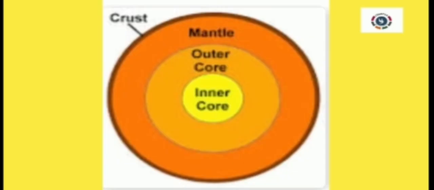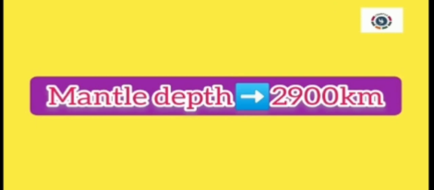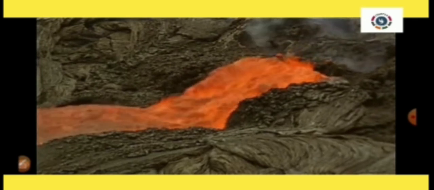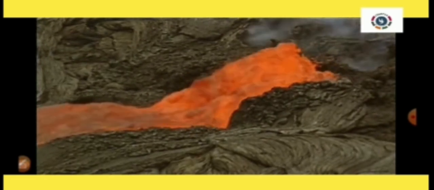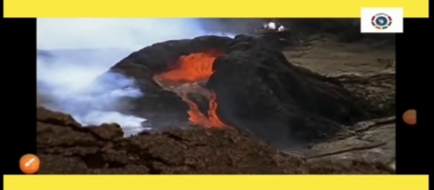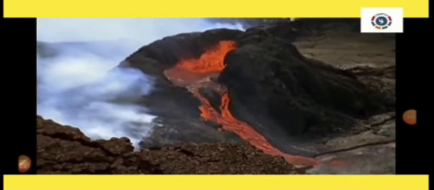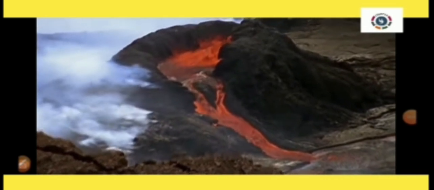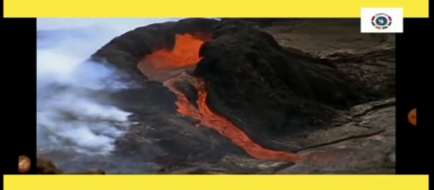Okay. The next layer is the mantle. The depth of the mantle layer is 2900 km below the crust. It is deeper than the crust layer, no, children? What is there in this mantle layer? The mantle layer consists of molten magma. What is molten magma? Molten means liquid. The liquefied rock located deep below the Earth's surface is called magma.